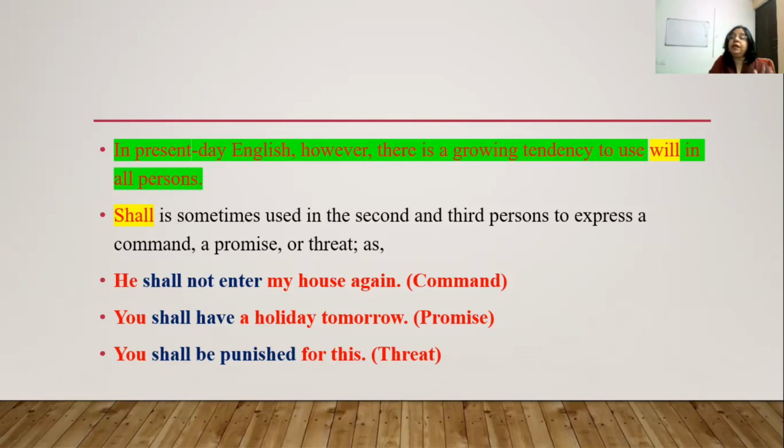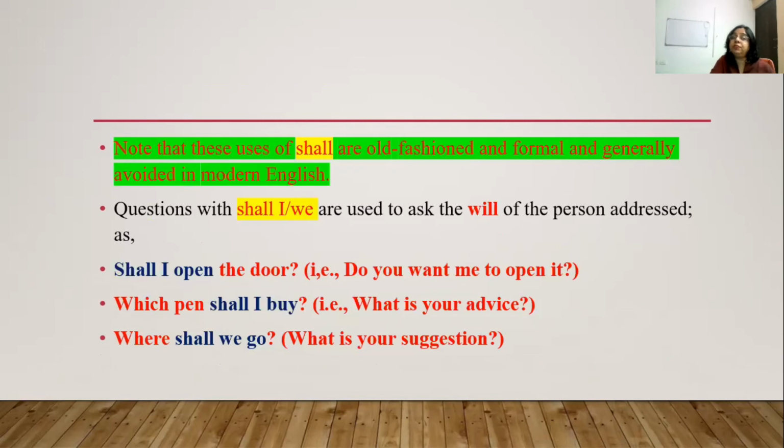But when we are using shall with he, she, it, you and they, whatever the third person singular or plural, those sentences express command, promise, or threat. Similarly, when we are using shall with I and we, it expresses normal future tense. But when we are using will with I and we, that becomes sure. Note that these uses of shall are old-fashioned and formal and are generally avoided in modern English.